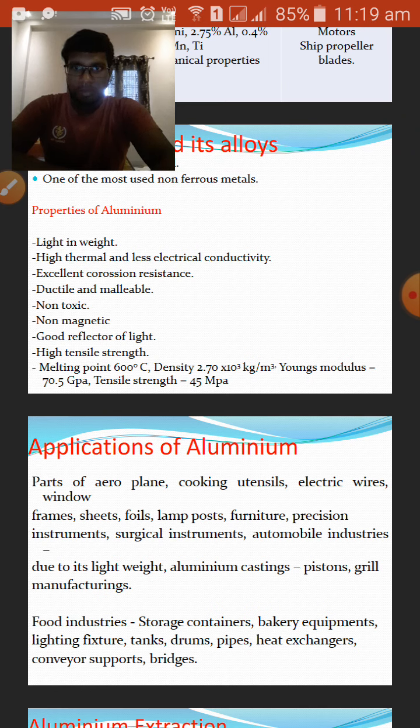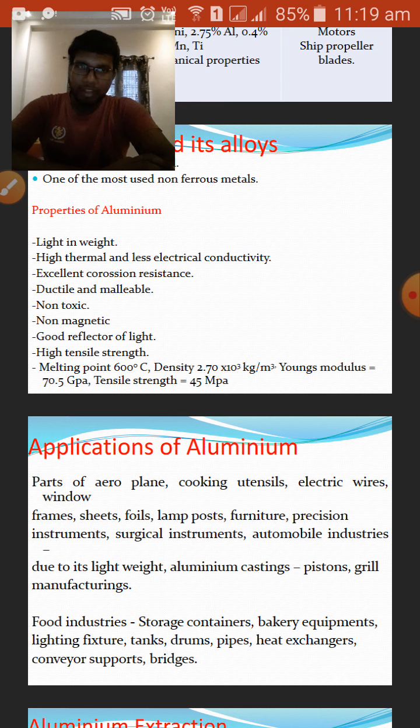Aluminum is light in weight, and it has high thermal and less electrical conductivity. Yes, aluminum has a good thermal conductivity capacity, but it does not have that good electrical conductivity as compared to copper. Copper has the best electrical conductivity, therefore copper is used in electrical wires and all. Whereas aluminum has less electrical conductivity when compared to copper.